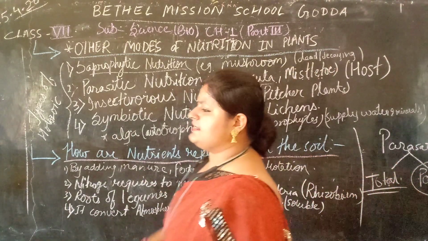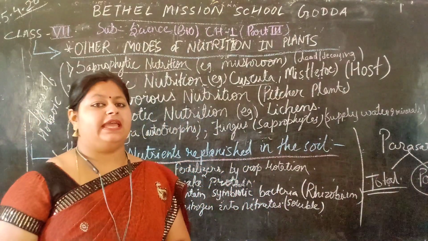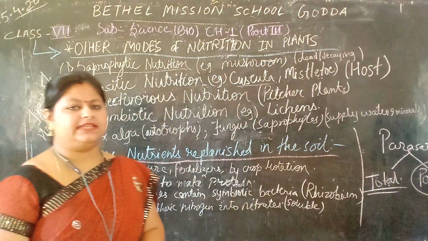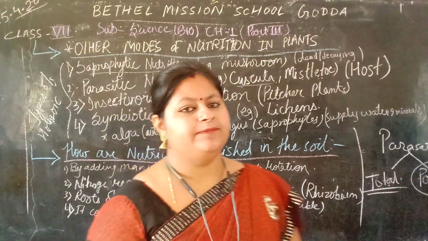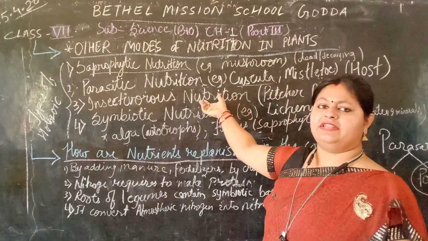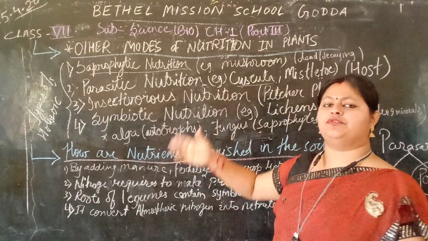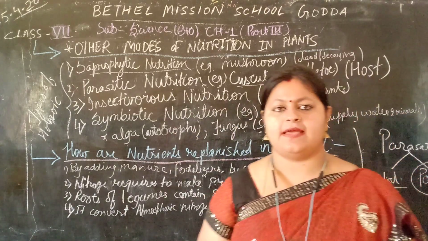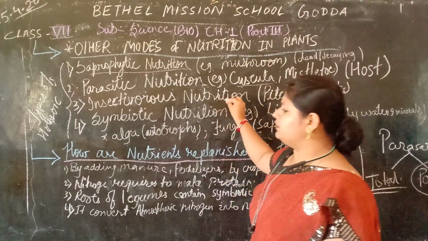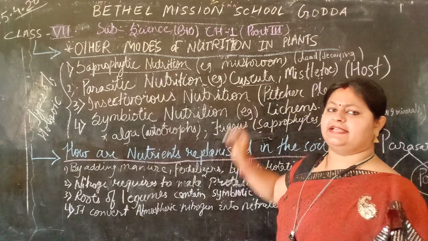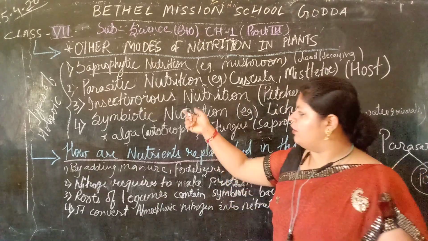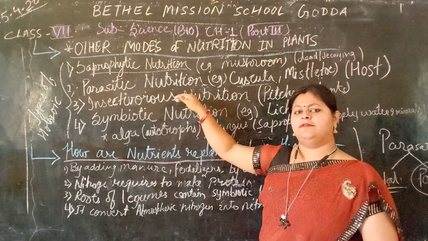The next topic we are going to discuss is insectivorous nutrition, insectivorous plants. Have you ever heard of this? Insectivorous plants make their food with the help of photosynthesis, but they depend on small insects for nitrogenous food. They are green in color, contain chlorophyll, and can perform photosynthesis and make their food.